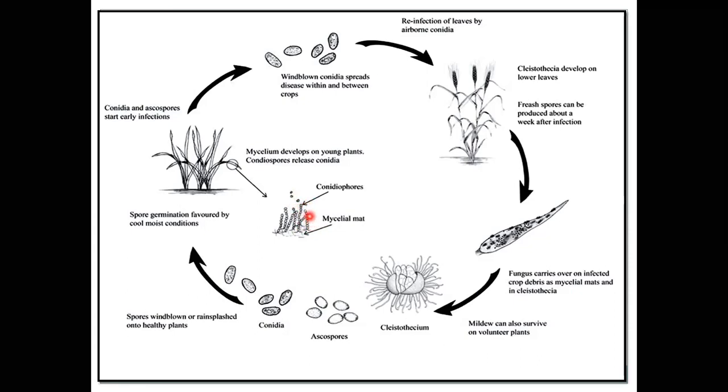tip of this conidiophore. This fungus reproduces by asexual methods. So finally this conidia is produced, and this conidia acts as a secondary source of infection. Before that, this ectophytic fungus also reproduces by sexual methods, by forming the sexual spore fruits that are known as the Cleistothecia. So this is the Cleistothecia.